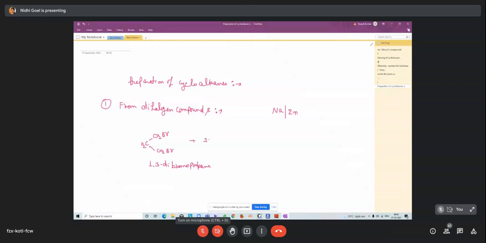On reaction with sodium in presence of ethanol, cyclopropane is formed, with the elimination of 2NaBr.